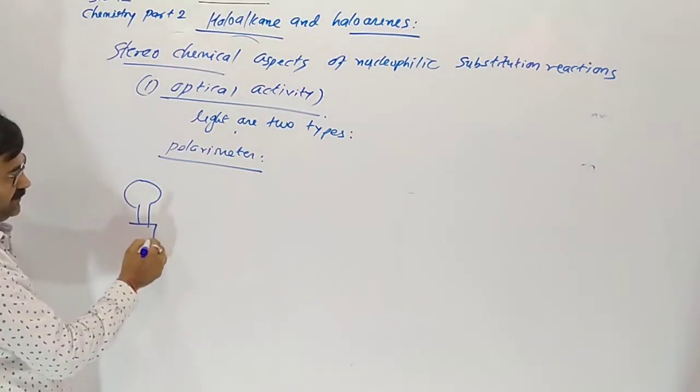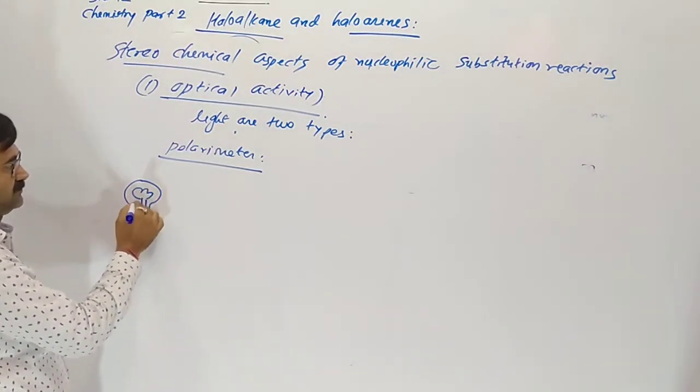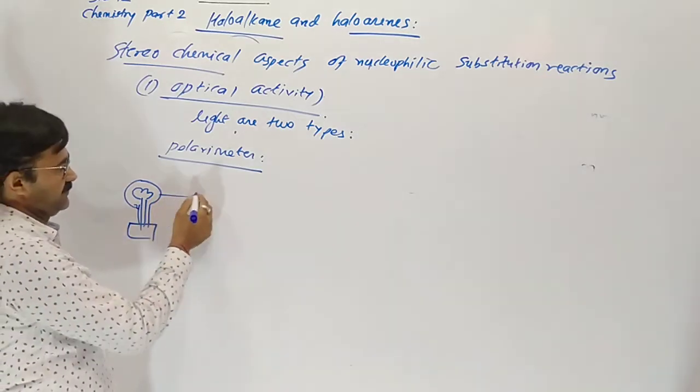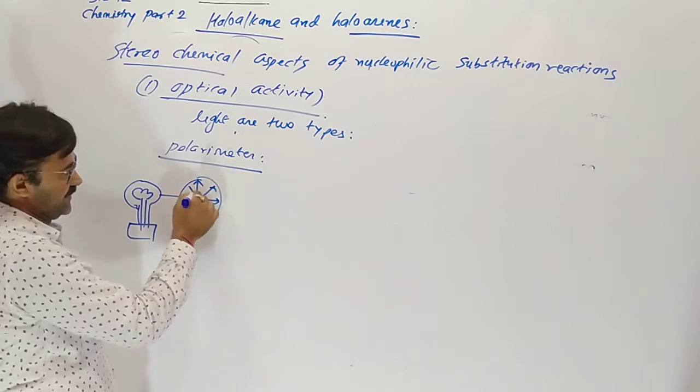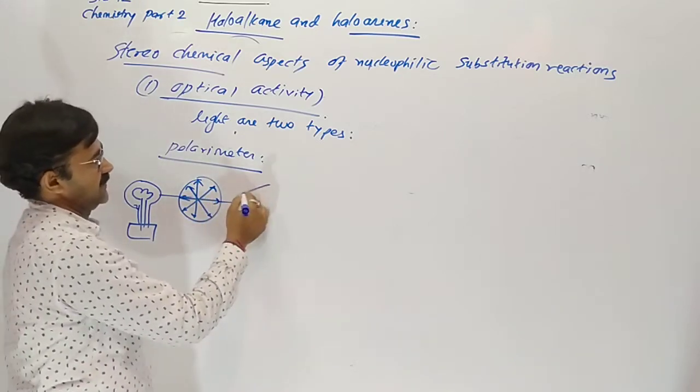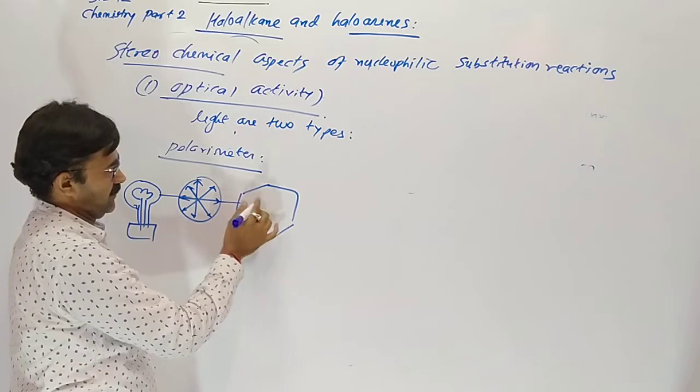When we take a lamp or bulb, it emits non-polarized light in all directions, and we pass it through the Nicol prism.